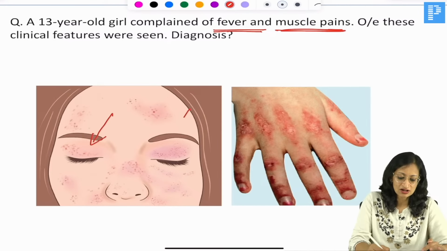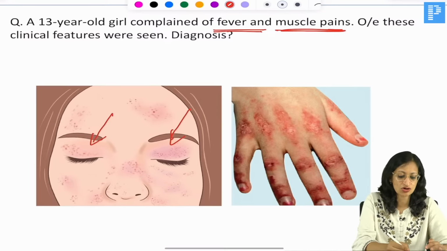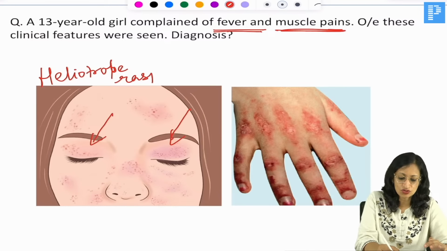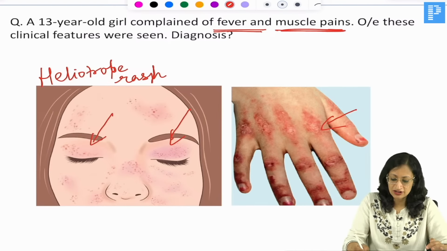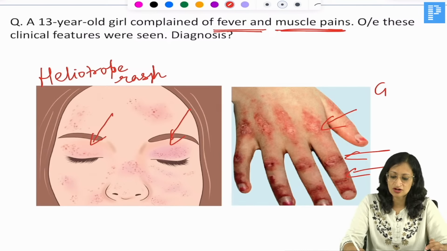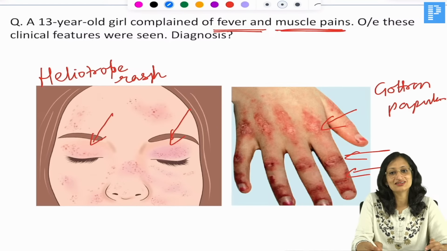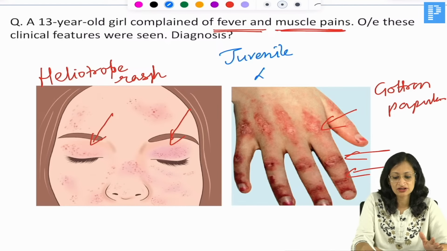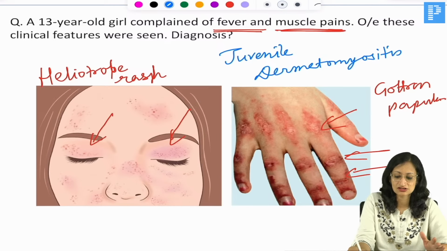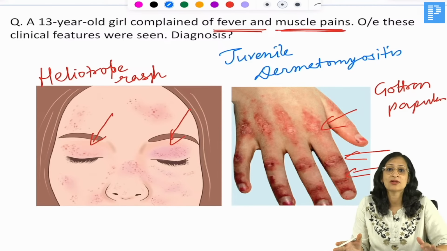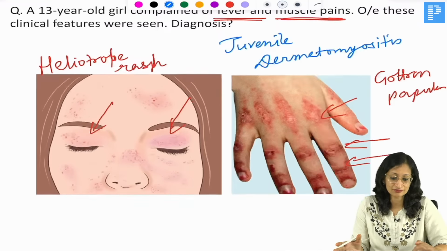You can see these violaceous rashes around the eyes, which are called heliotrope rash, and on the knuckles and on the interphalangeal joints, you can see some papules. They are called the Gottron papules. So all these favor a diagnosis of, yes, what is the diagnosis here? Yes, because it is in a child, this is called juvenile dermatomyositis. You've got case scenarios on this previously, I'm sure you'll be able to identify juvenile dermatomyositis, okay. There is inflammation of muscles, it's a painful condition, Gower's sign can be seen positive, and muscle MRI can show you the affected muscles, okay.